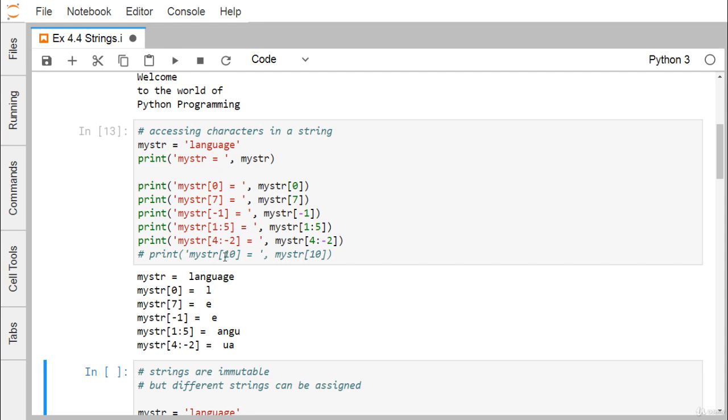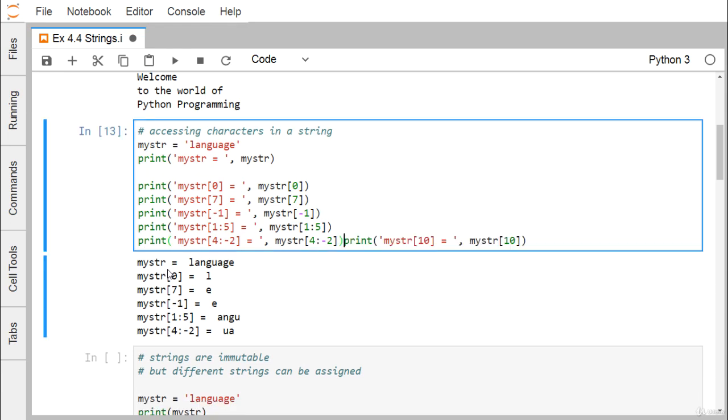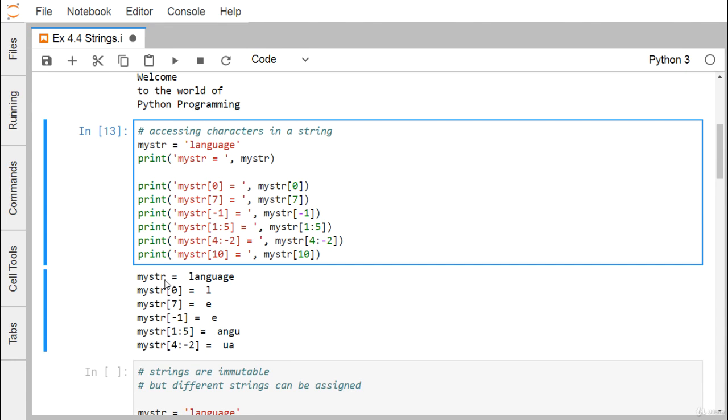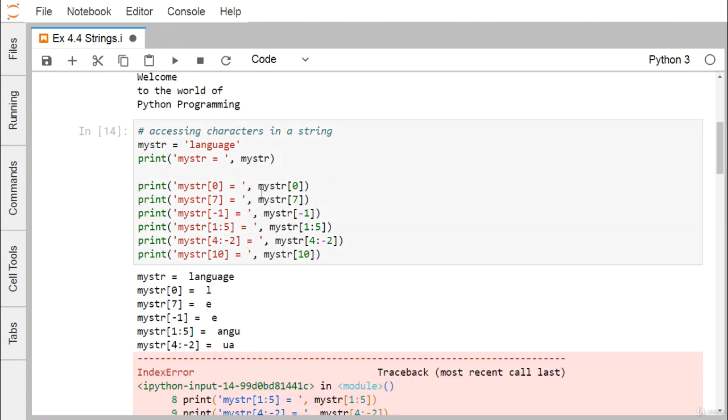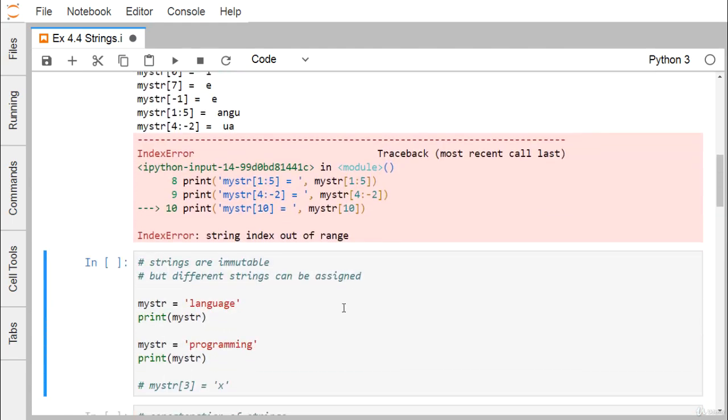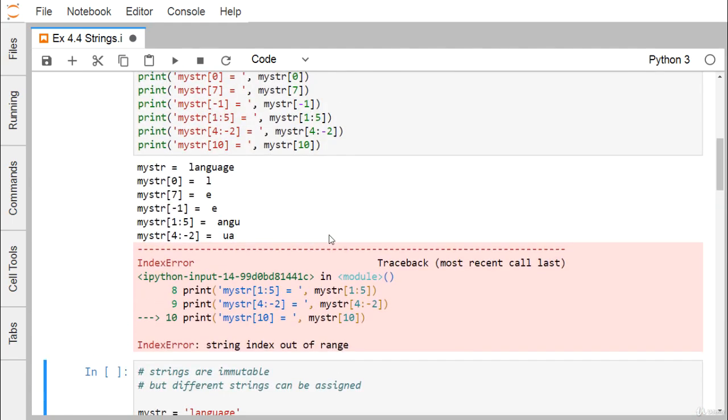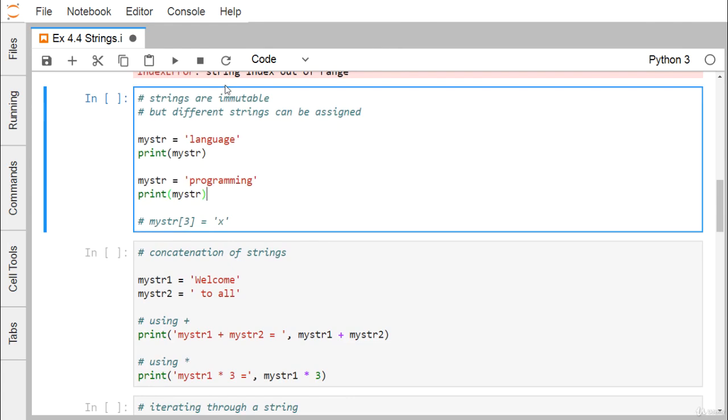Now here you see index 10 is not present, because this language has 8 characters, so the indexes range from 0 to 7. Index 10 is not valid. If I want to access the character at the 10th index, we get an IndexError: string index out of range. That is the error message we get here.